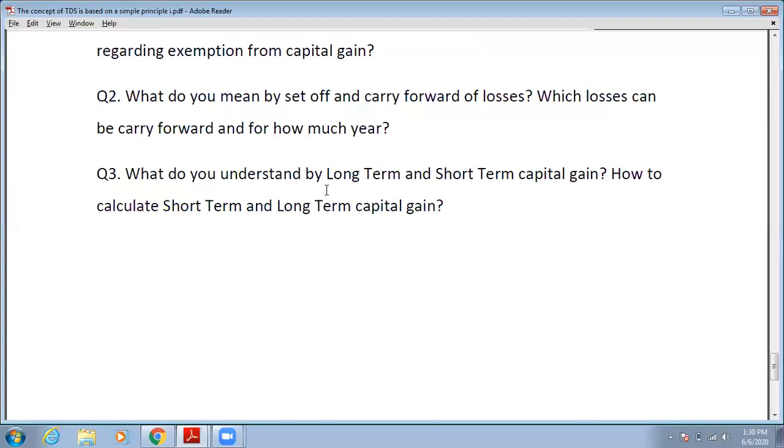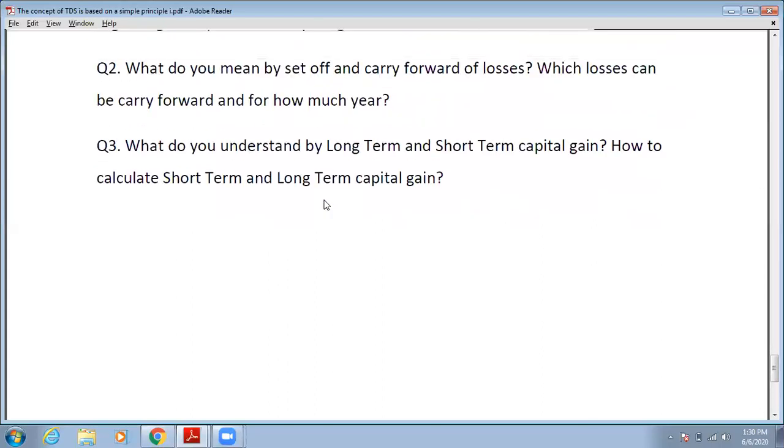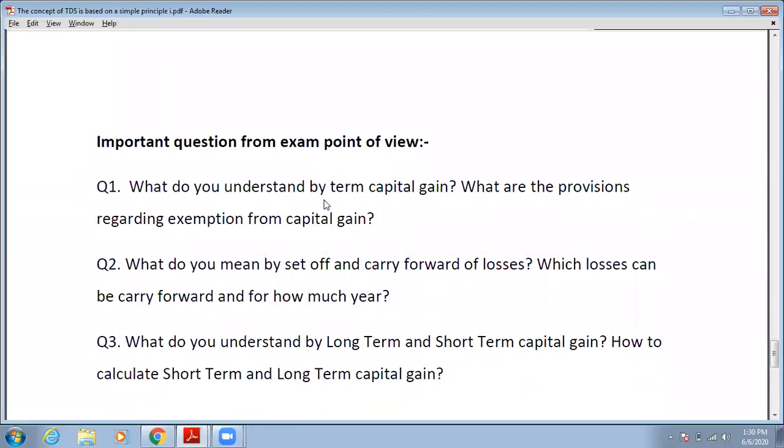Okay, so that's all about your third unit, and from the next lecture we will start the fourth and last unit of your syllabus.